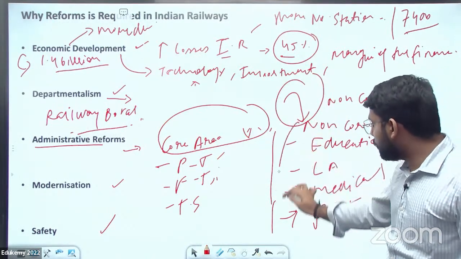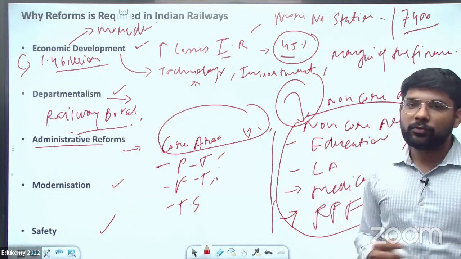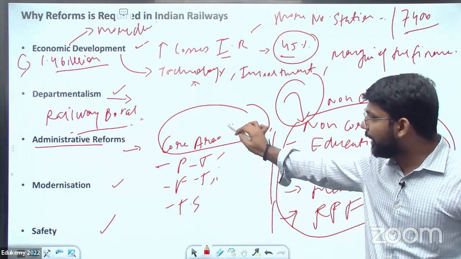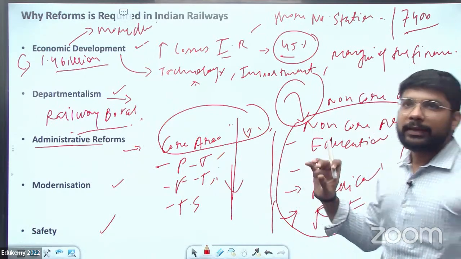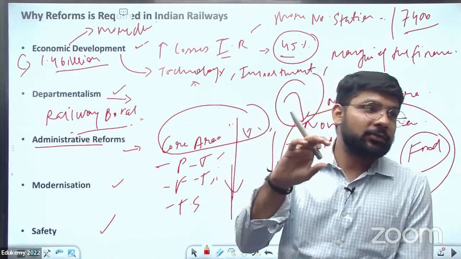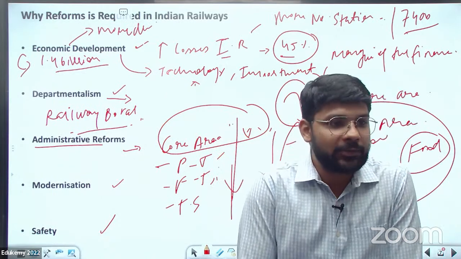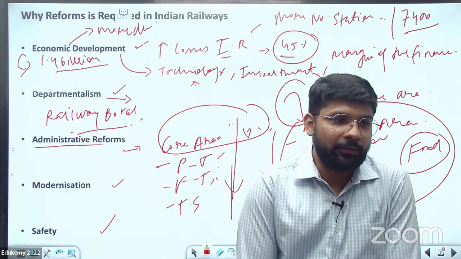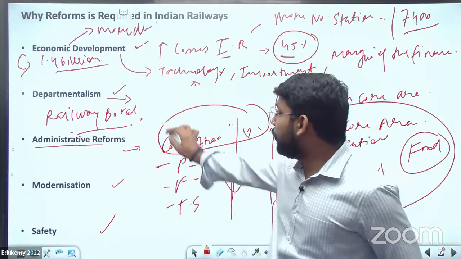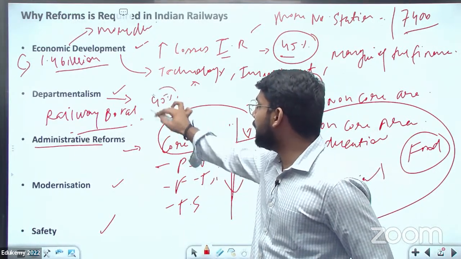If it is transferred to another agency, then the railway can work on the core area. Do you know, till now railway freight is only 7 to 8% of all the transportation across the country. The railway contributes only 7 to 8%, and the target is 45% by 2050.